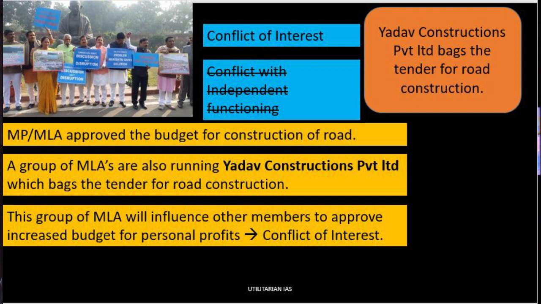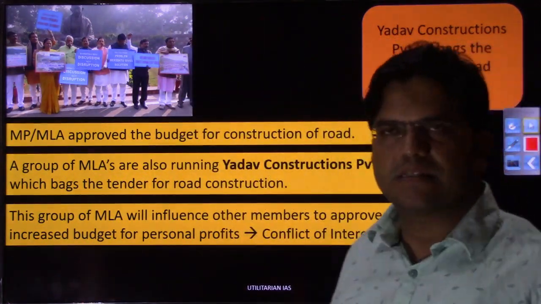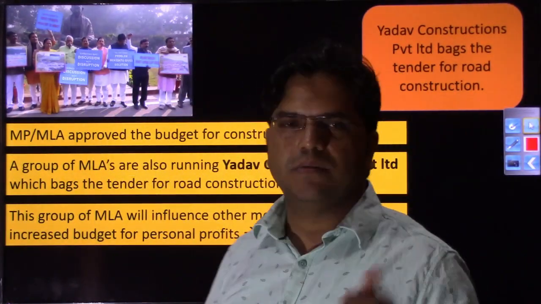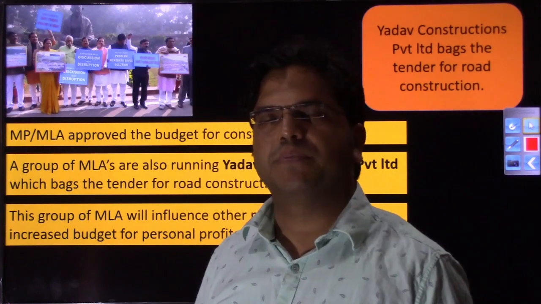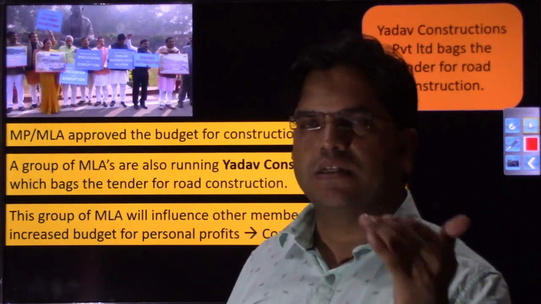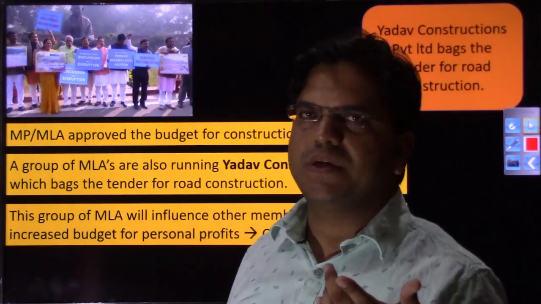So whenever the budget session comes next time, because they have this business interest as well, the group of members of parliament who are running this Yadav Construction Private Limited, what will they try to do? They'll try to influence other members of parliament as well. See, their interest is already compromised, right?